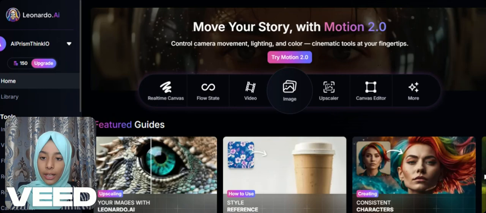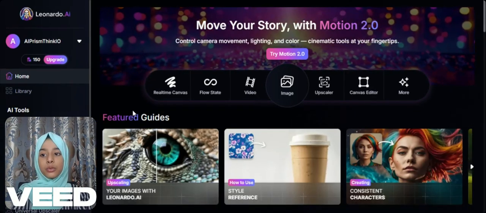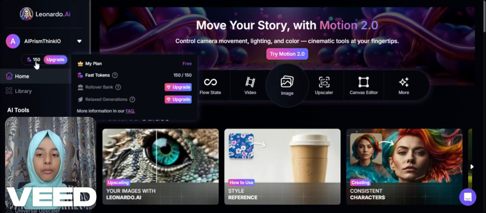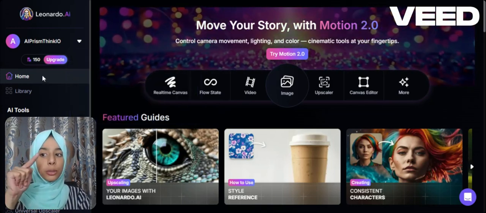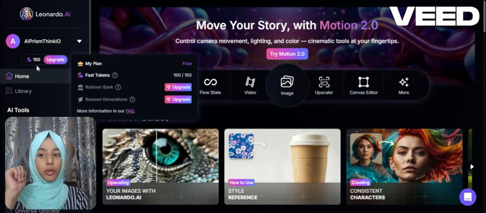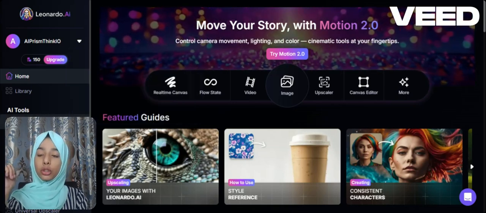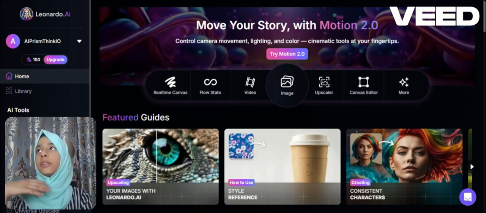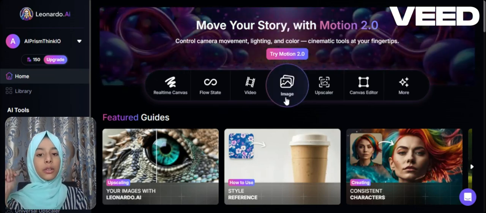In Leandro, we get 150 credits a day. If you want more, you have to upgrade. I didn't upgrade, but you can if you want. Today I have 150 coins. It can also make video, but it takes 200 coins for one video, and we have only 150. So we'll click on image.